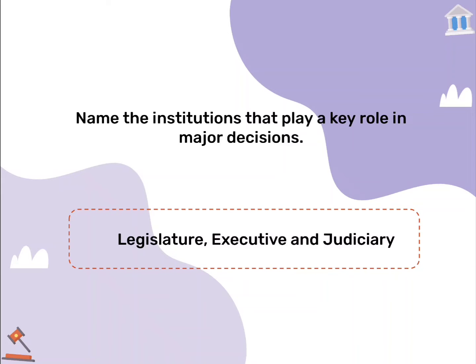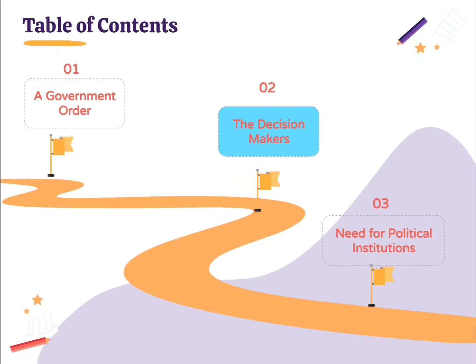Great. As we have already discussed, legislature, executive, and judiciary are the major institutions that play a key role in any major decision making process. Let's move further to the second topic of our session, that is the decision makers.